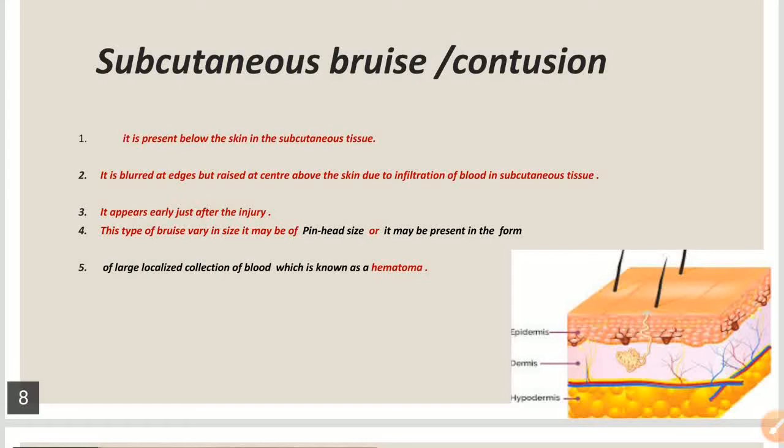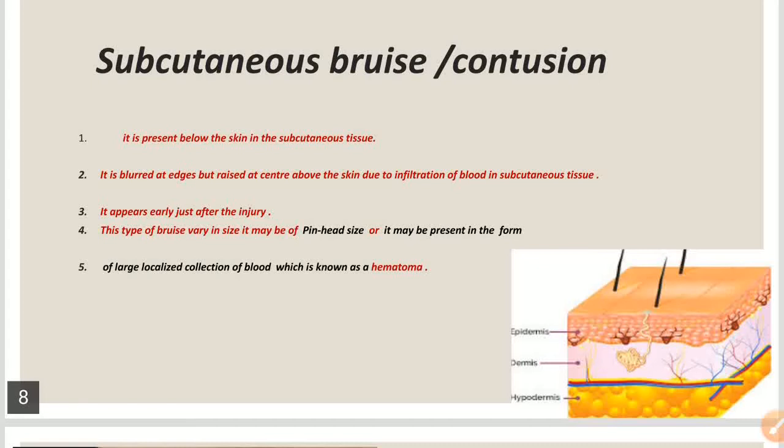You can see these small and large lobules showing the adipose cells or adipose tissue, and the bleeding in this case is also known as a subcutaneous bruise. There are some characteristic features which are useful for identifying the subcutaneous bruise, like the edges or margins of the subcutaneous bleeding are always blurred. These are not defined and clear, and in some cases of subcutaneous bruise, the bruises are raised in the center above the skin due to infiltration of the blood in the subcutaneous tissue.